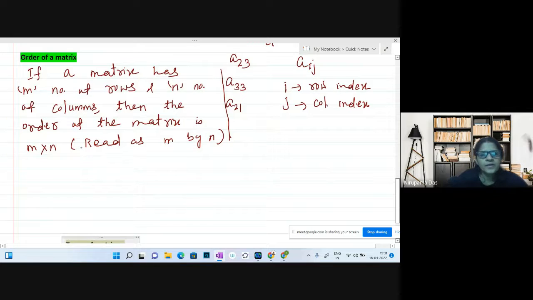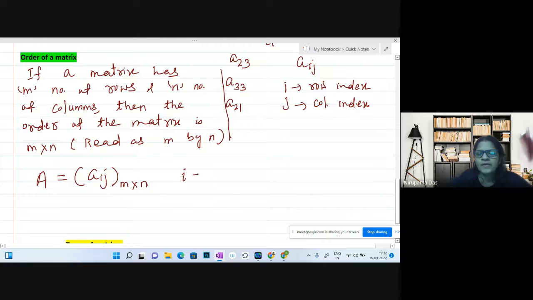Okay, so now you see another notation is also there. So the matrix is having number of rows m, number of columns n. Okay, and we know Aij stands for the individual element of the matrix. So if I write here A, whose elements are Aij, okay, order of the matrix is m by n, means the matrix is having m number of rows and n number of columns.